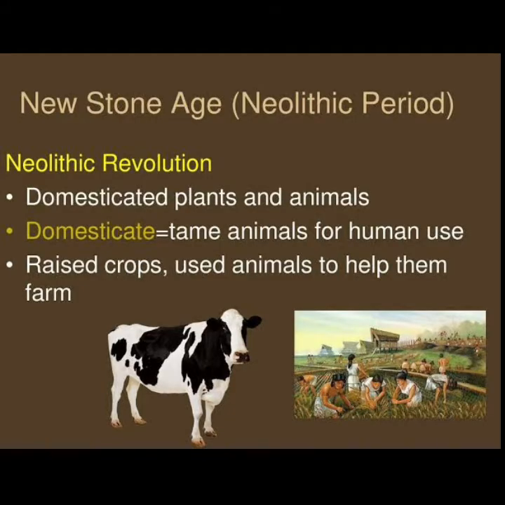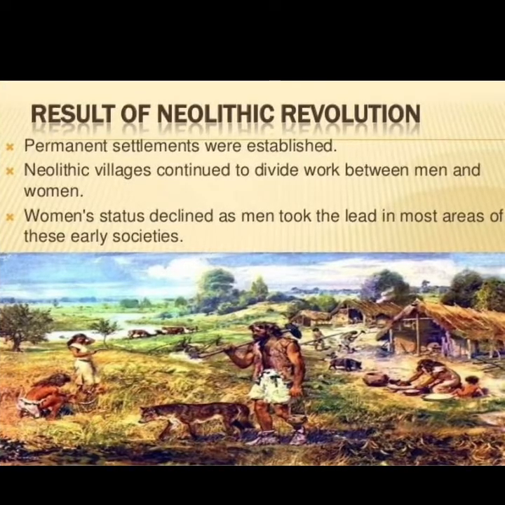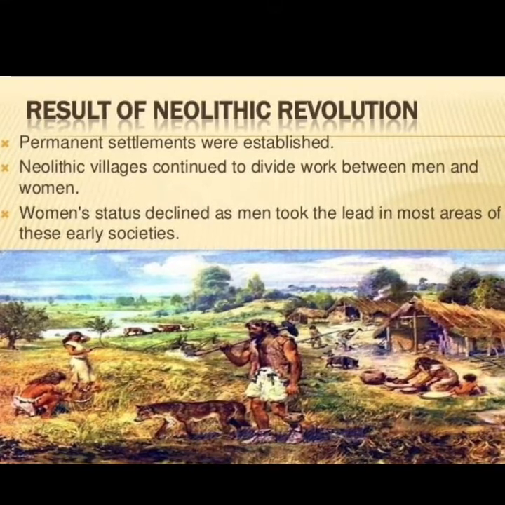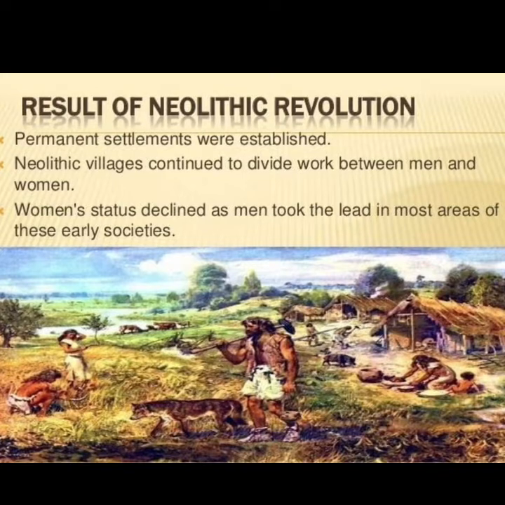Growing crops assured man of a continuous supply of food. To take care of his crops, man needed to stay at one place for a long time. Hence, permanent human settlements began to be established and community life began to take shape.